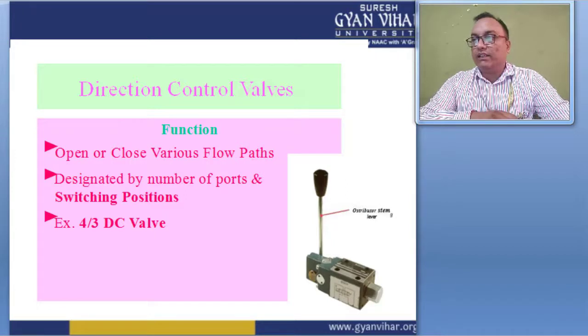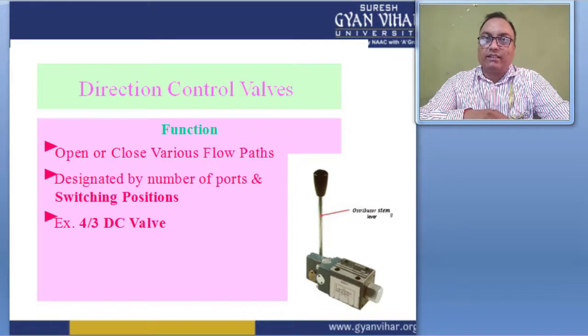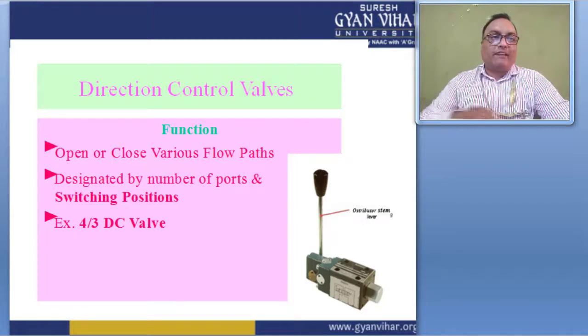This depends on the hydraulic circuit. And here, different types of paths are used to drive the unit. Direction control valves usually consist of a spool inside a cylinder, which is mechanically or electrically actuated, and the position of the spool restricts or permits flow, thus controlling the fluid flow.